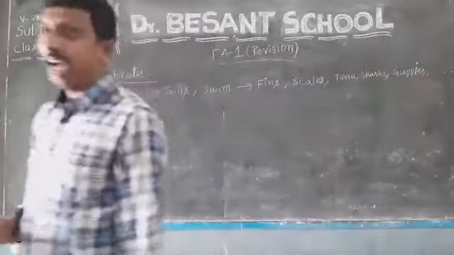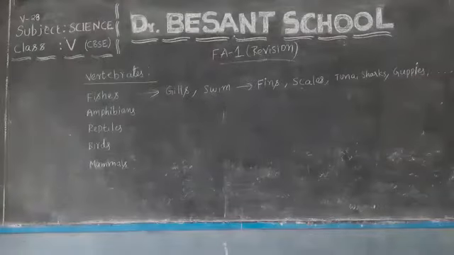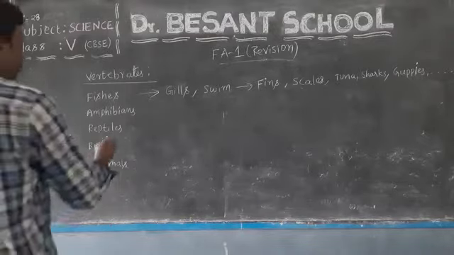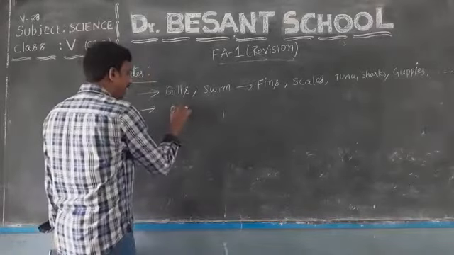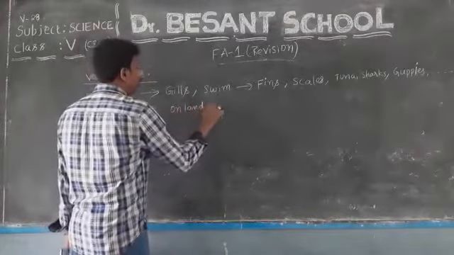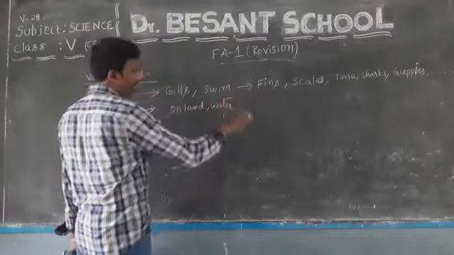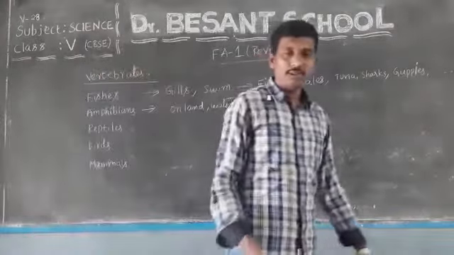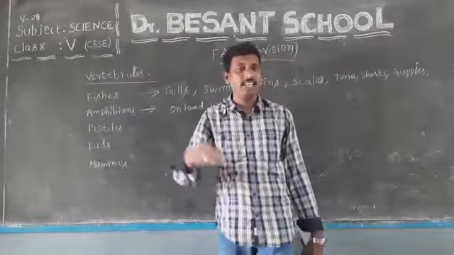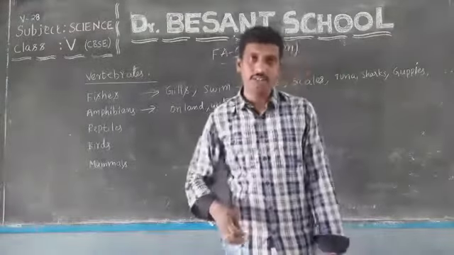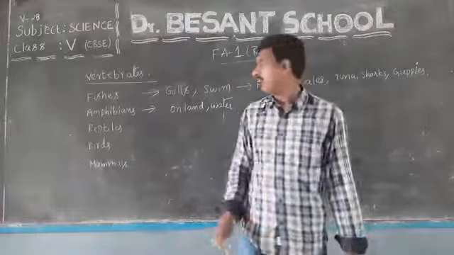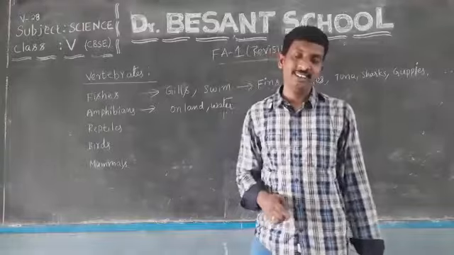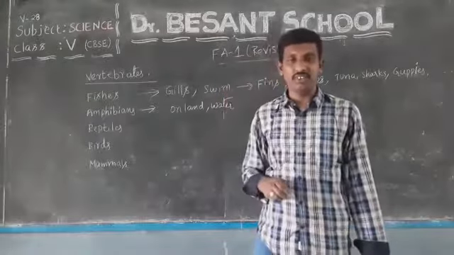Okay, and next, amphibians. What are amphibians? Amphibians are the animals which spend part of their life on land, and also in water. They spend some part of their life on land as well as in the water. The best example we can take is the frog. Frog is an amphibian.